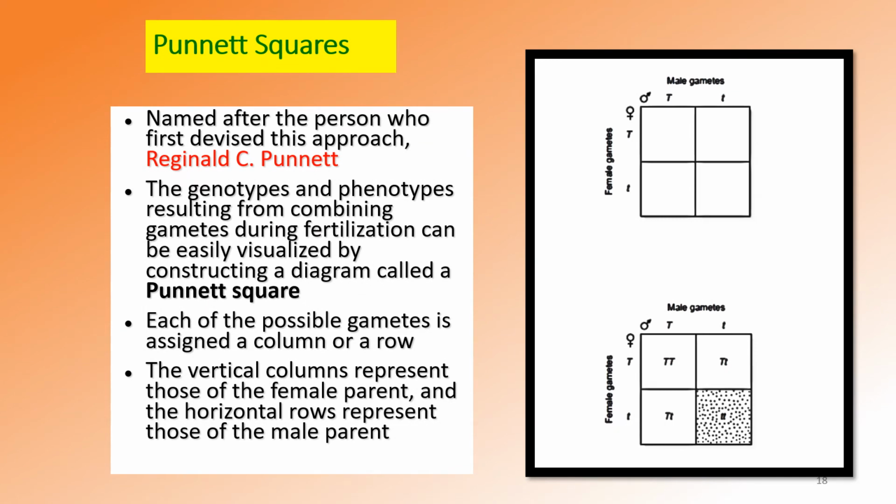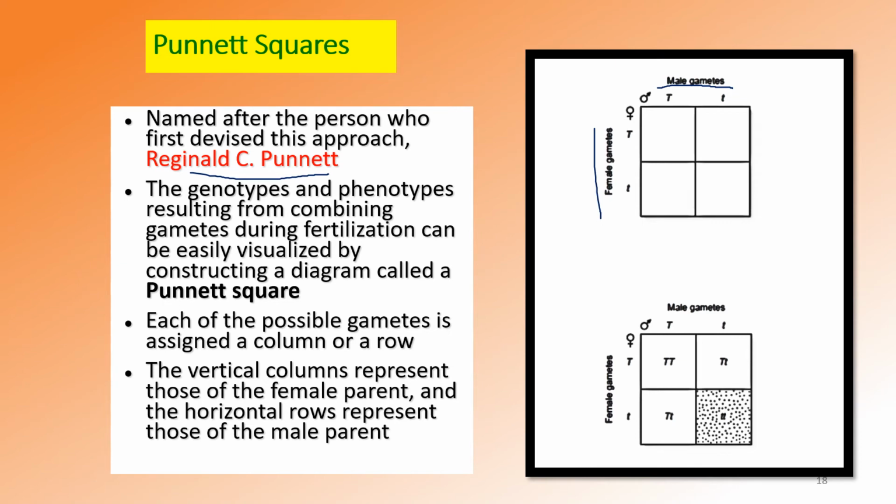Next is the Punnett square. If we use this Punnett square, we can easily find out the offspring. This Punnett square is named after the person called Reginald C. Punnett, who first devised this approach. The genotypes and phenotypes from combining the male and female gametes during fertilization can be easily visualized using this diagrammatic method. Here, male gametes are horizontally placed and female gametes are vertically placed.